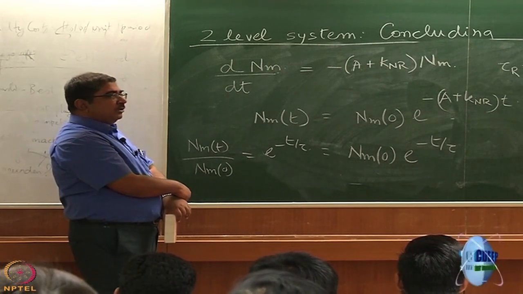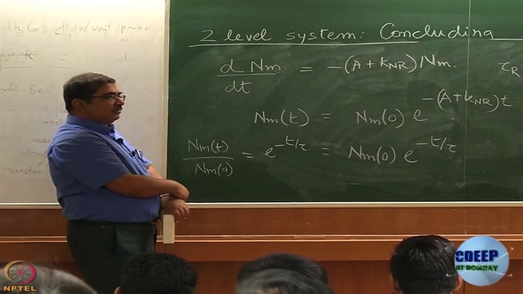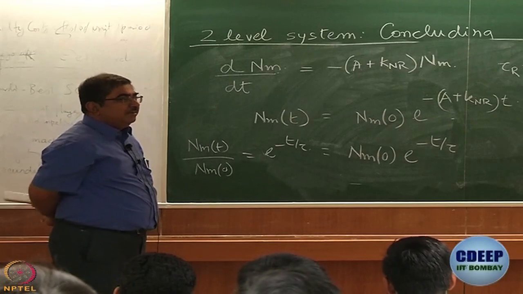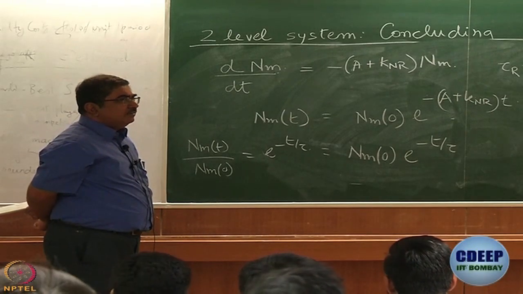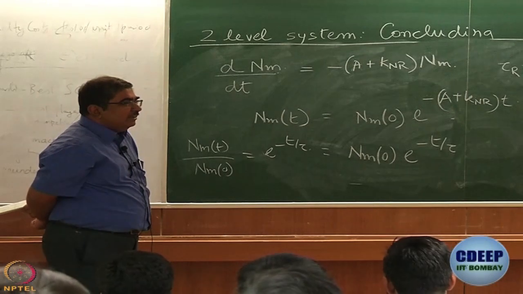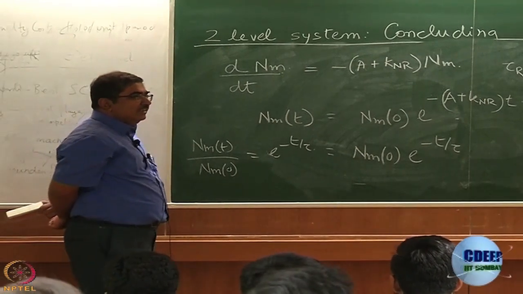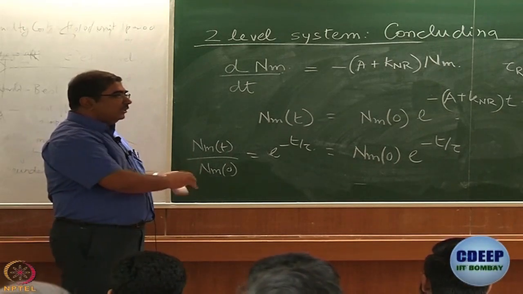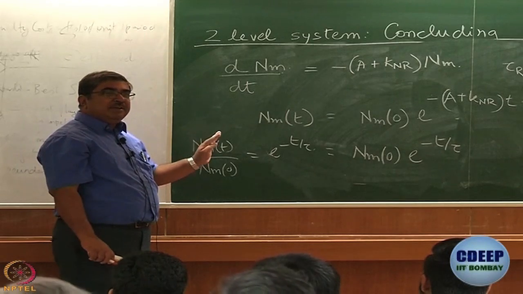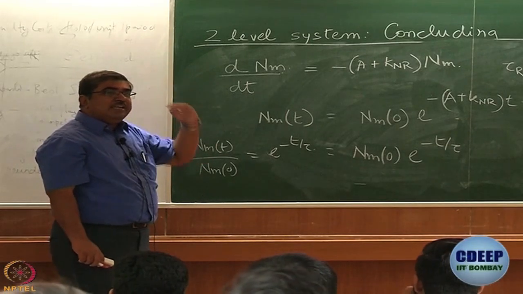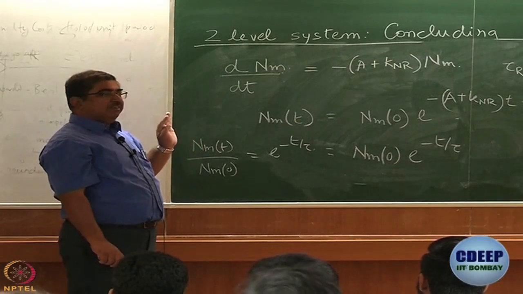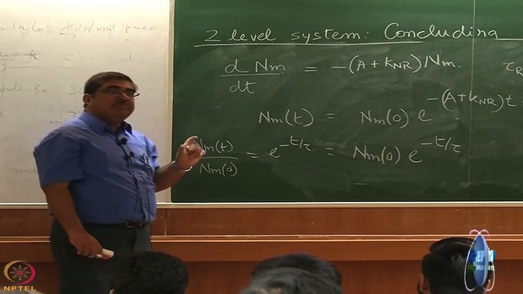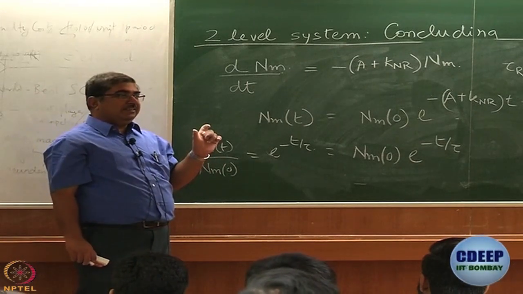What happens if you put t equal to tau? Right hand side becomes 1 by e. What is 1 by e? Approximately 1/3. It won't be 0.69, 0.33. Yeah, approximately 1/3. So it is not half-life period. So this is, you can say very roughly, the time for the excited state population to decay to about 1/3 of its initial value. But more importantly, it is the average time spent by a molecule in the excited state.